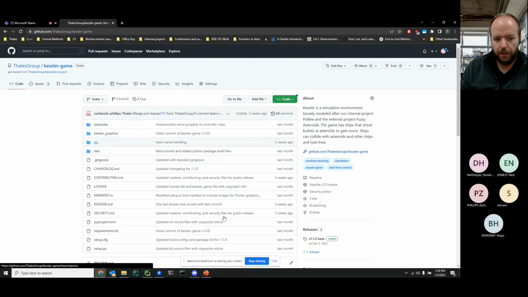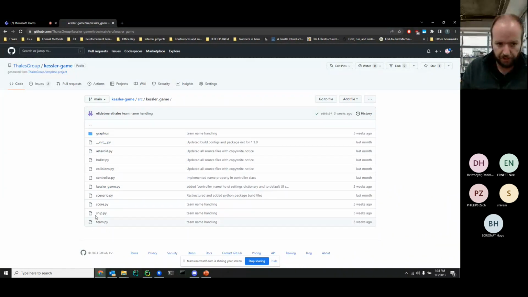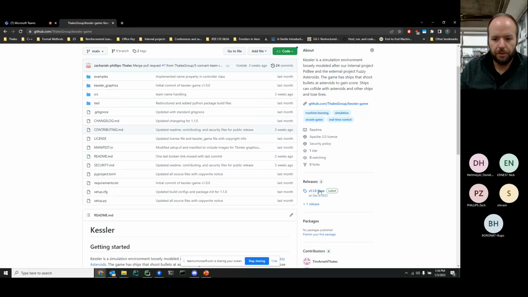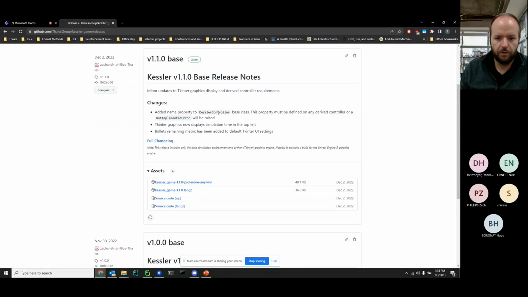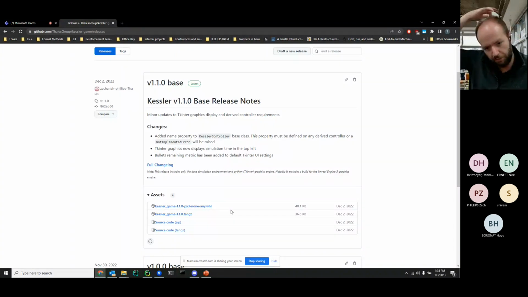However, when you install the game, what you're actually getting is everything in the source. So everything in this directory. This includes just the game functionality, but doesn't include the external things, like instantiating a game. So the easy way to install, like we were talking about, is to go to releases. The latest one is V110. You can see the release notes. We'll be doing this periodically as we make improvements. And what you can do is simply download this file, and then you just put that in your project directory where you're creating your controllers, and you can pip install this file name, and it'll install it into your environment.